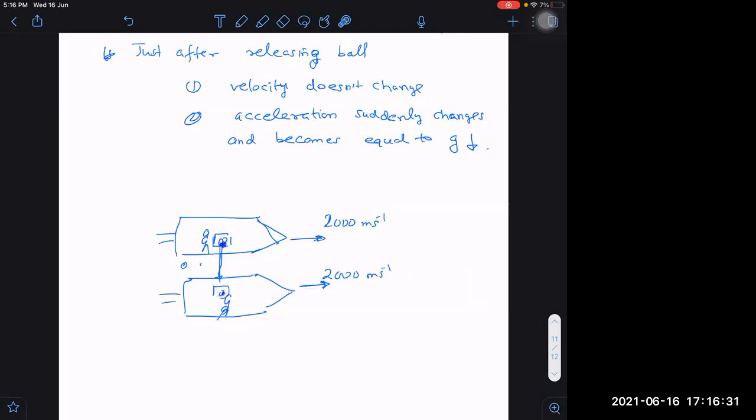We can take a practical example. If we get out of a running train, then we will run for a distance. So we are able to retain the speed of the body from where we are getting dropped, but we are not able to retain the acceleration of that body. Why are we not able to retain the acceleration? Now let us try to understand this.